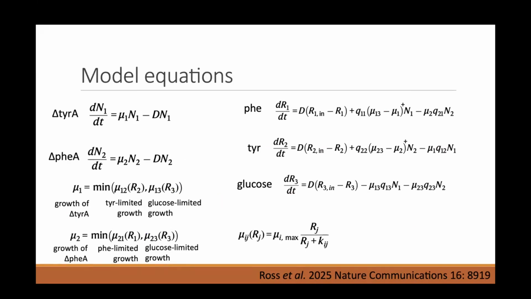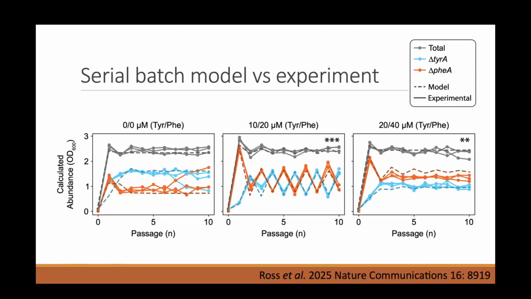Very similar to our previous work, except the excretion term now depends on the difference between your glucose-limited growth rate and your actualized growth rate. And when we simulate the model, you might have noticed this earlier or not, these dashed lines are actually model outputs. They more or less match the experiments across the range of parameter values.